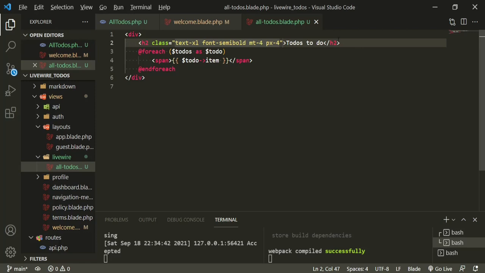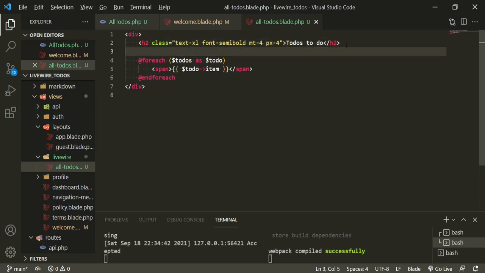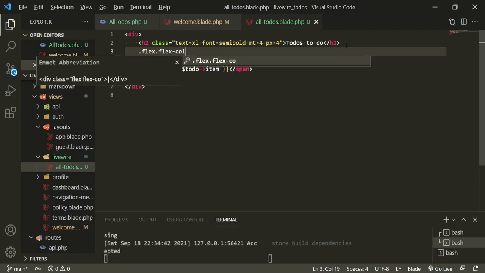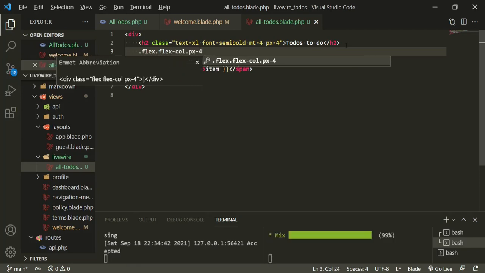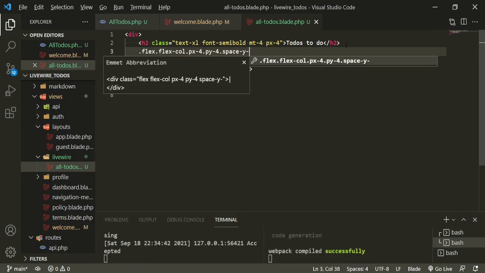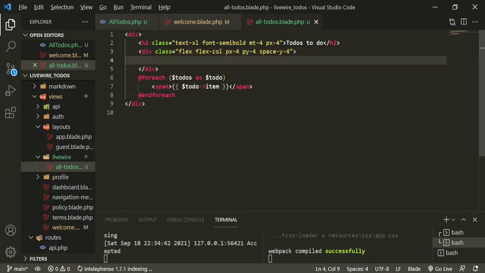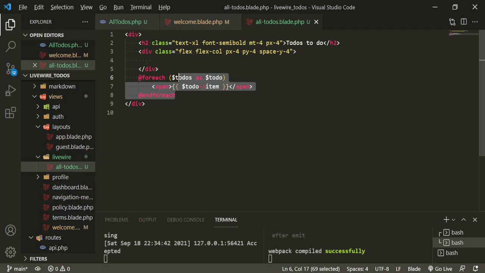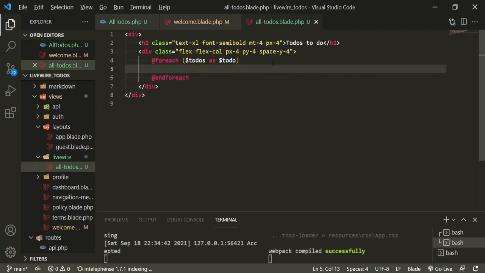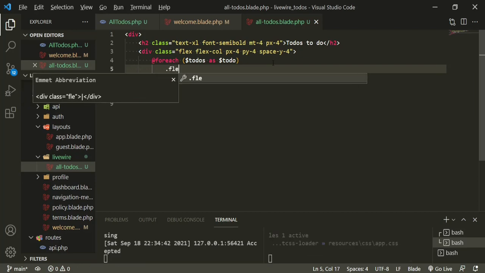This for each, we are going to open up a div, and we're going to add classes of flex, flex-col, px-4, py-4, and space-y-4. Open that up, and then we're going to take this for each, we're going to bring it up, and then instead of this span tag, we're going to have a div with the classes of flex and justify-between,